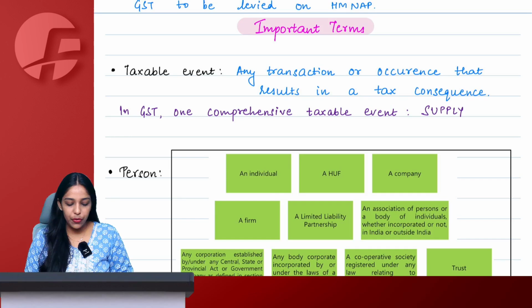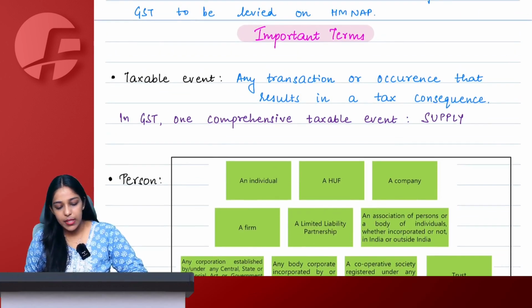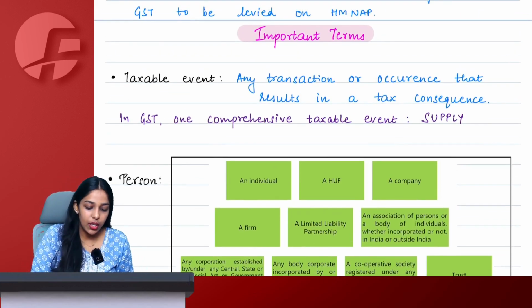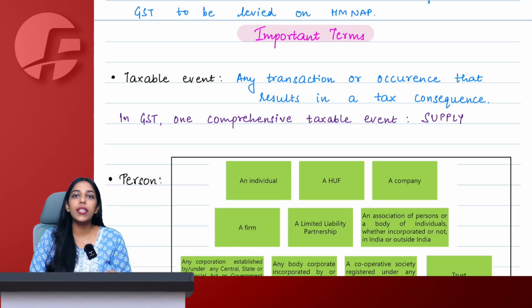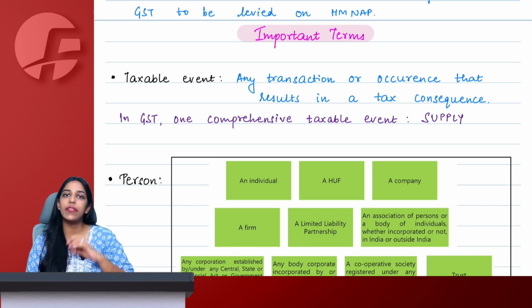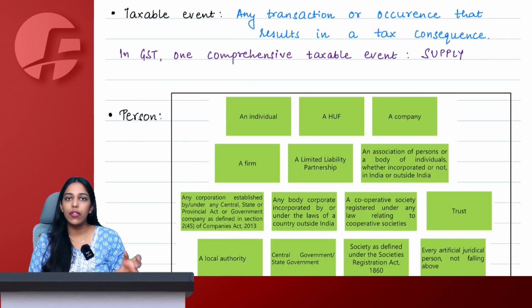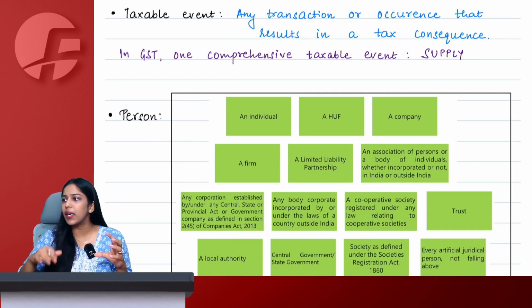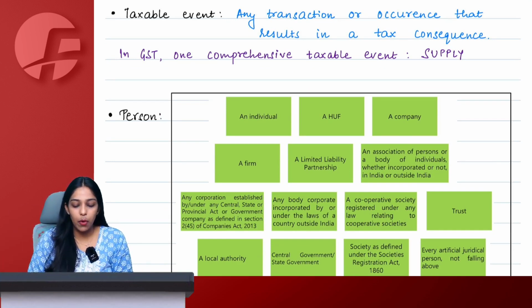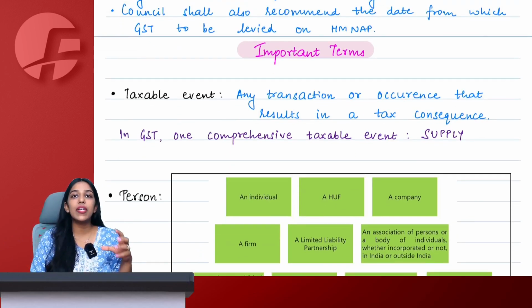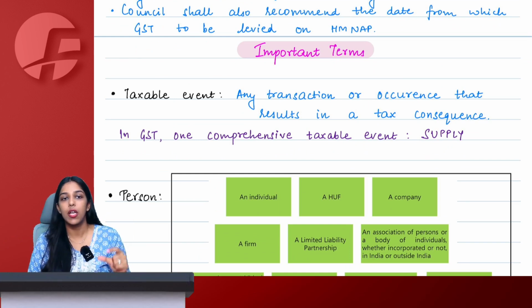Chalo. So now finally starting with the chapter supply under GST. Now before starting supply, I'll teach you some important terms which as such in module are given under the chapter of supply only. Plus there are 2-3 extra terms that I've added here only which are not in supply chapter but in some other chapter in the module. But for us to begin with any core chapter, we first need to know the meaning of these basic terms. Only then it makes sense for us to move further.